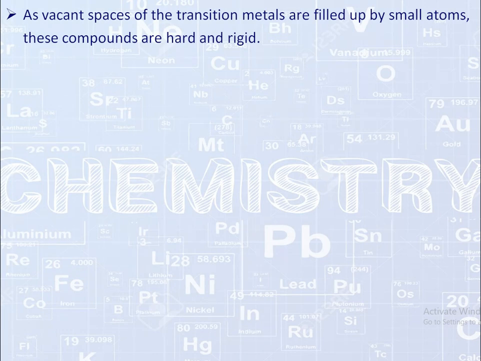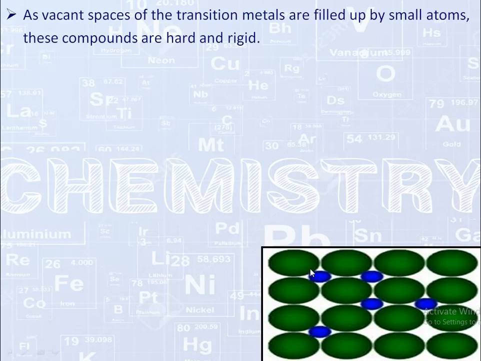As vacant spaces of the transition metal are filled up by small atoms, these compounds are hard and rigid. As you can see, these are the atoms of transition metals which are filled up by the small atoms, maybe carbon, hydrogen and nitrogen. So these are the interstitial compounds, which are very hard and rigid.